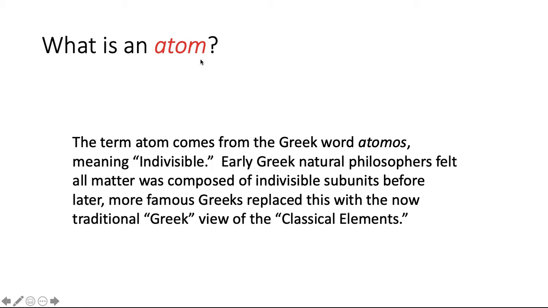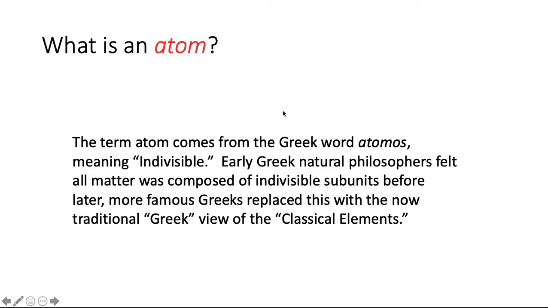Now we know that the atom is not the smallest indivisible subunit of matter. We know that there are smaller subunits than the atom, but at the time, that's what they believed because that was what technology allowed them to see. And it was much, much later that we started to understand what the atom was made of.